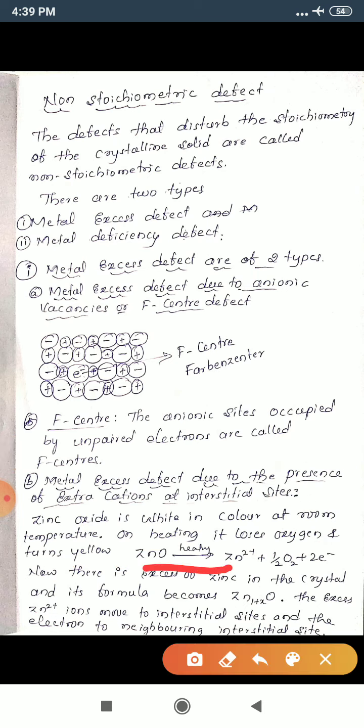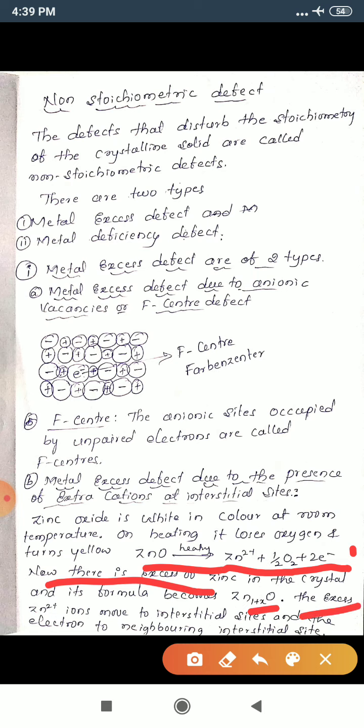Zinc oxide on heating gives Zn plus 2 plus half O2 plus 2 electrons. Now there is excess of zinc in the crystal and its formula becomes Zn1+xO instead of ZnO.